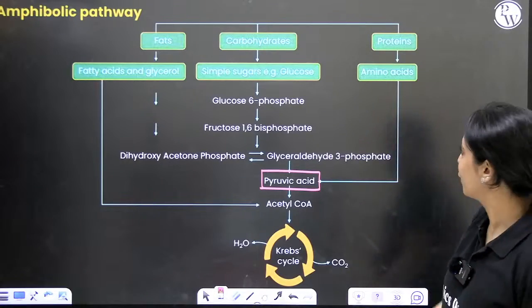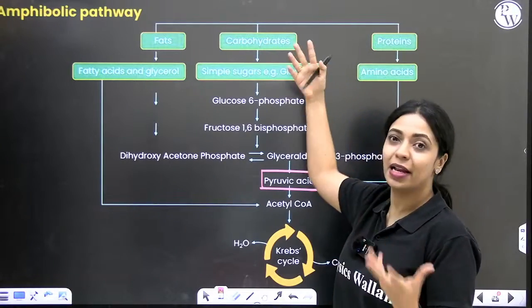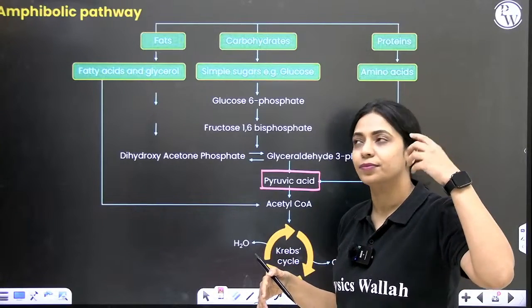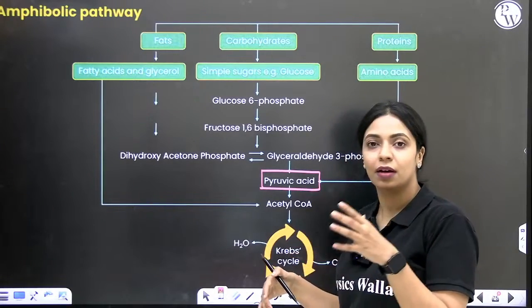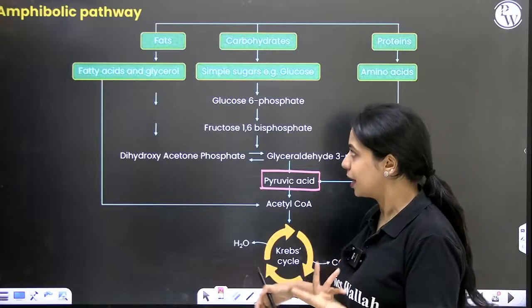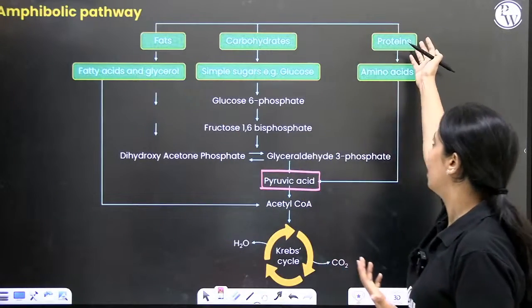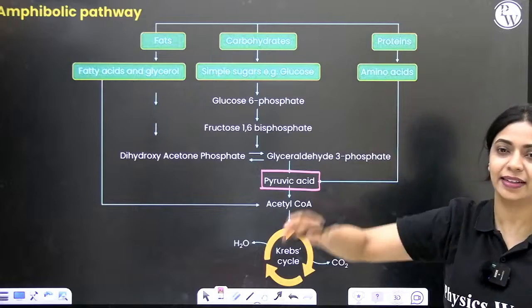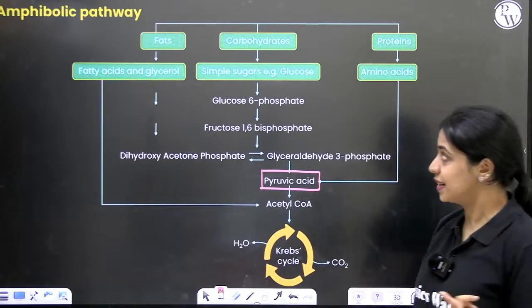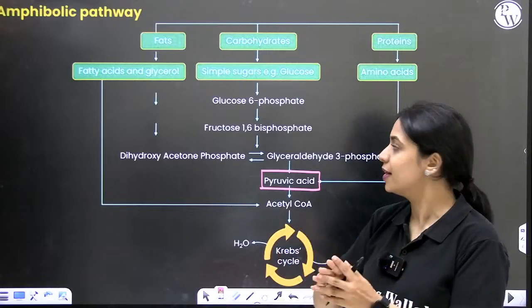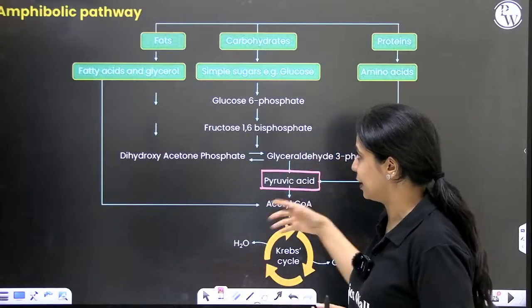Likewise, generally the cell prefers glucose or carbohydrates as the preferred substrate, but sometimes, like I mentioned earlier, under certain conditions fats, lipids and proteins also can act as respiratory substrates. In that case, they will not enter the pathway as glucose, so they will enter it somewhere intermediate.